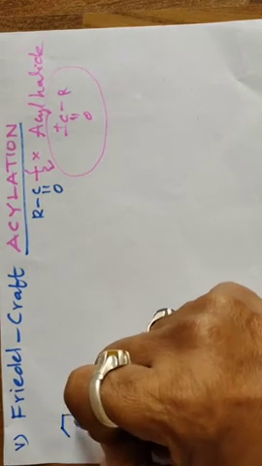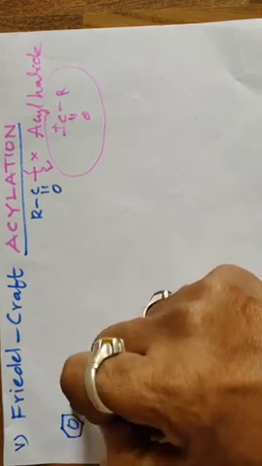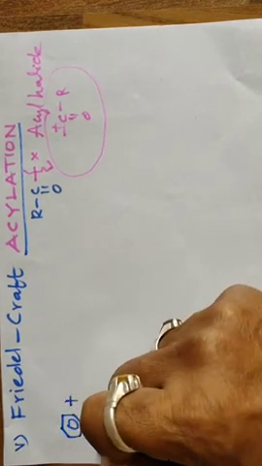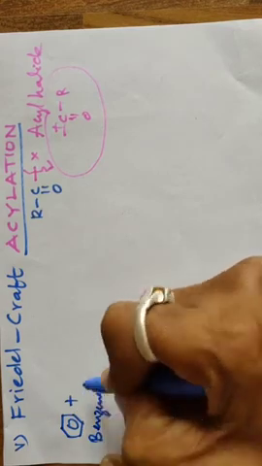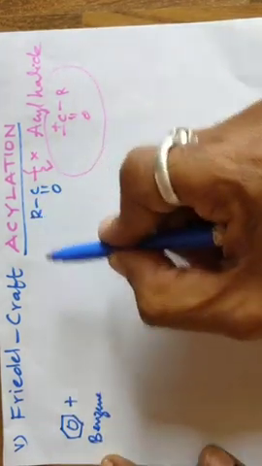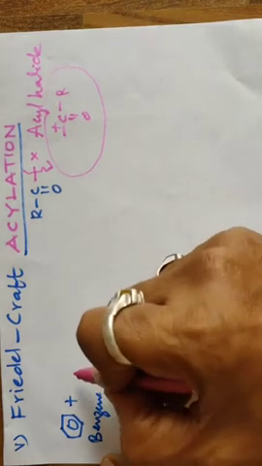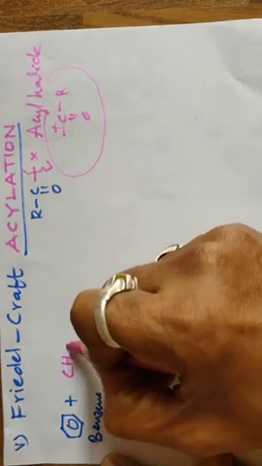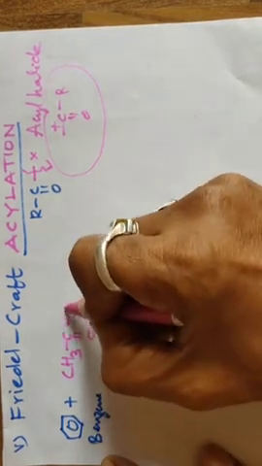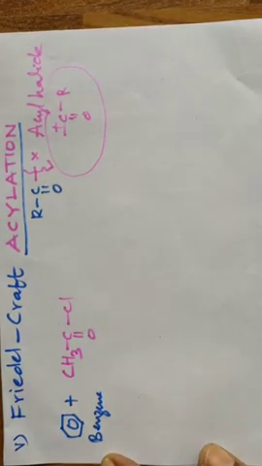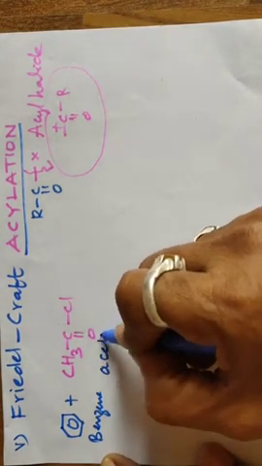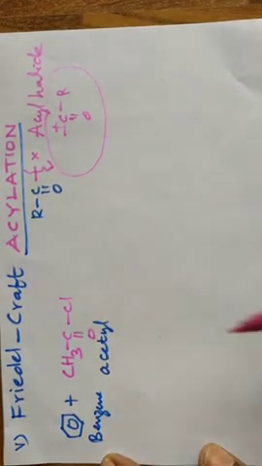Yes, benzene ring taken, that is benzene. Example to R is CH3CO, Cl. You can also write without showing bonds, and its name is acetyl chloride.